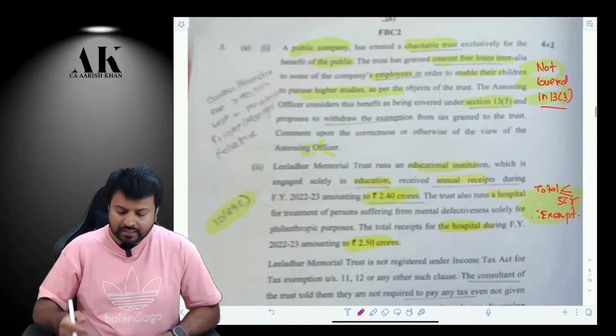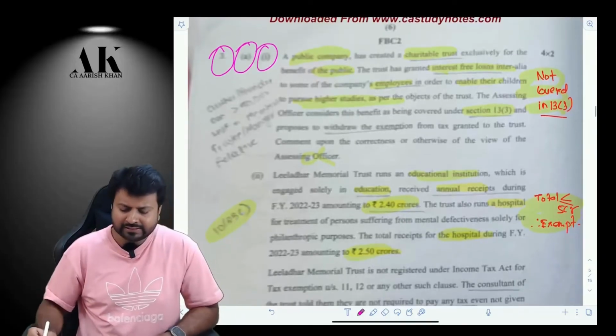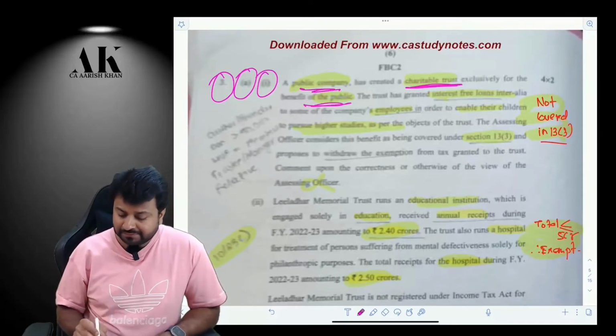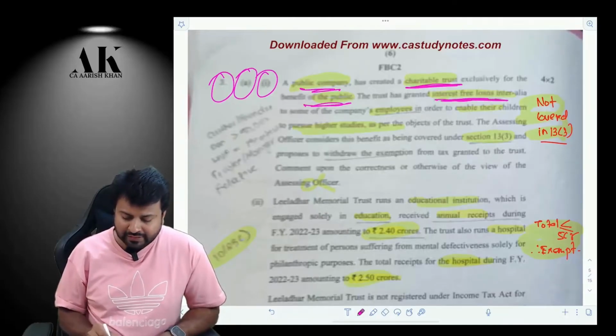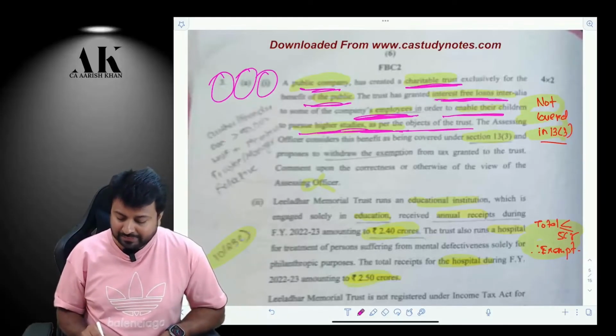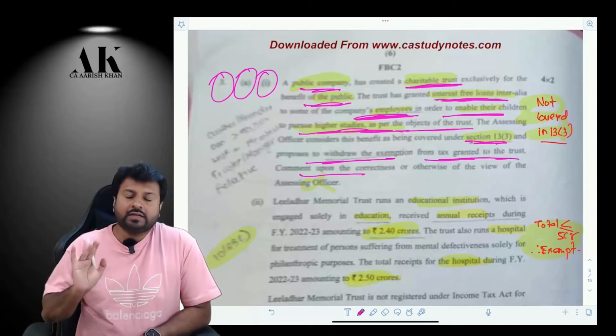I am going to the next question, which is based on taxation of trust, 3A1. It says that there is a public company which has created a charitable trust exclusively for the benefit of the public. Be very careful. Now, it is granting some interest-free loan to its company's employees to enable their children to pursue higher education as per the objects of the trust. The assessing officer considers this as being covered under 13(3) and proposes to withdraw the exemption from tax granted to the trust. So the question is, is this transaction covered in 13(3)?